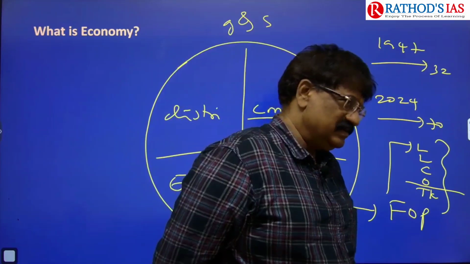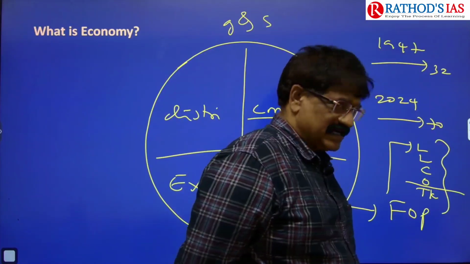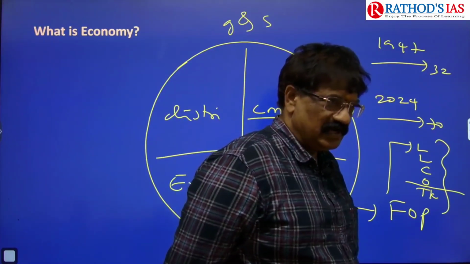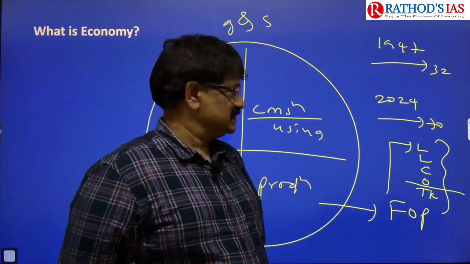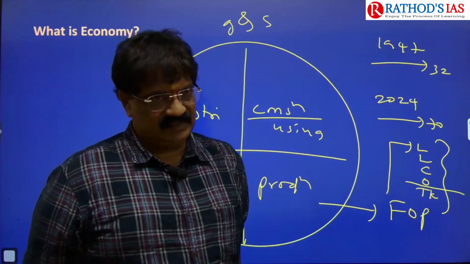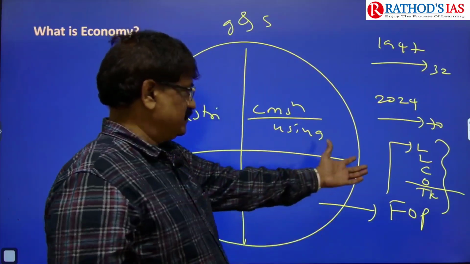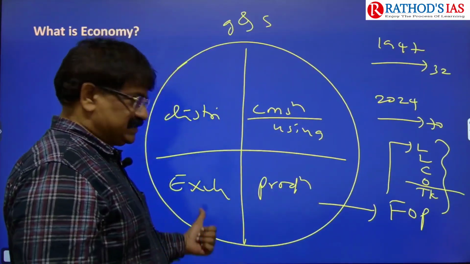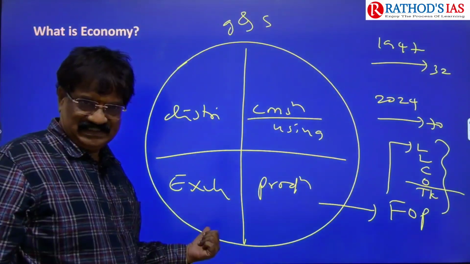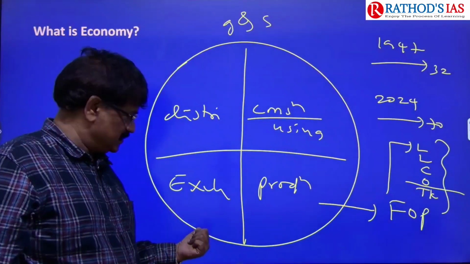That's why they are involved in the production process. Technical knowledge equal to royalty. I think it's clear? Yes. These are the 5 factors. So next, exchange.